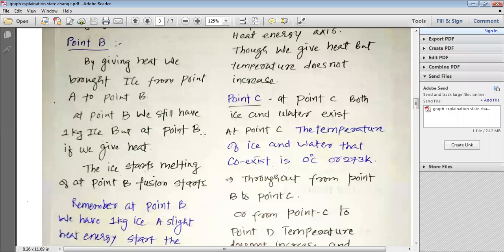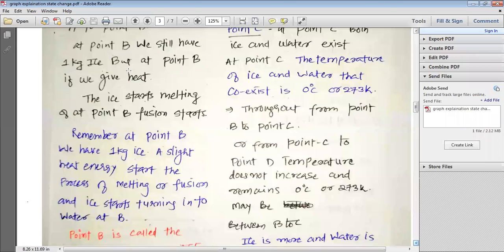But at point B, if we give heat, the ice starts melting. At point B, fusion starts. So if we give even a slight amount of heat energy, the 1 kilo of ice starts to melt, or the fusion of ice starts.